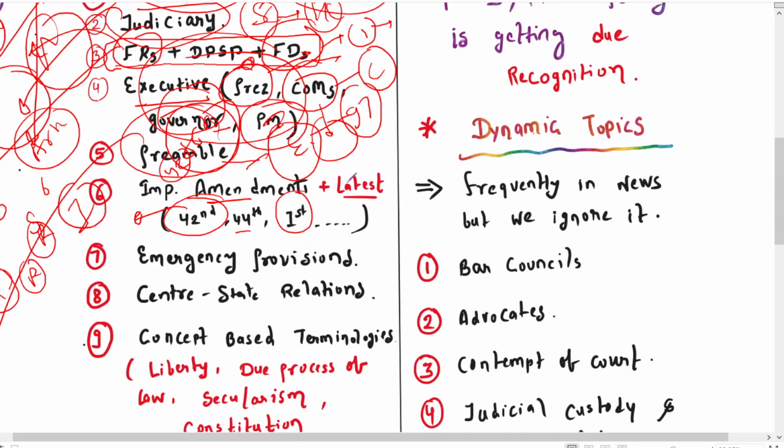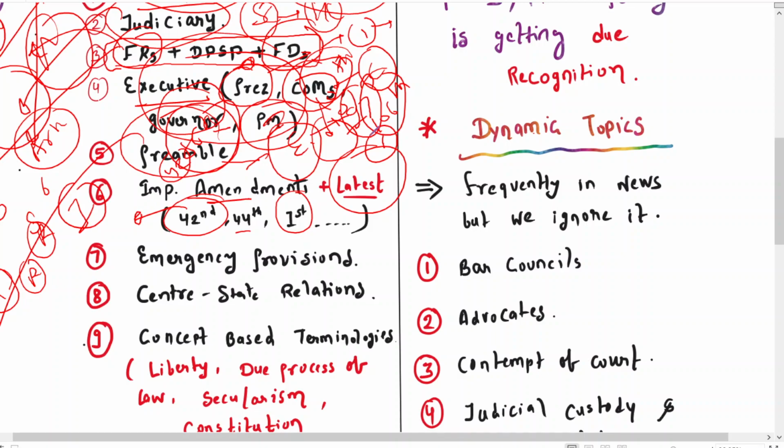When we talk about amendments, don't forget to have an idea about the latest amendments which are going on, like the 106th amendment, which has been in the news because of the women's reservation bill. You should also have an idea about the 100th, 101st, 102nd, 103rd, 104th and 105th amendments. So that comes under the latest list. Then there is how an amendment is done, the procedure of amendment, so you have to explore that dimension as well.